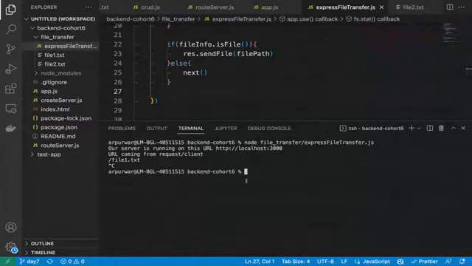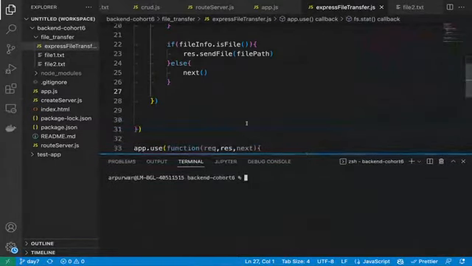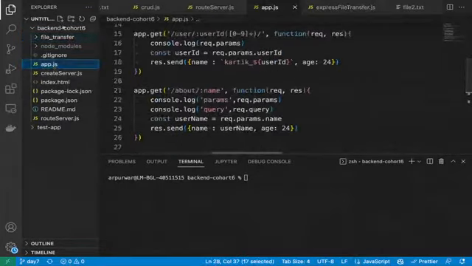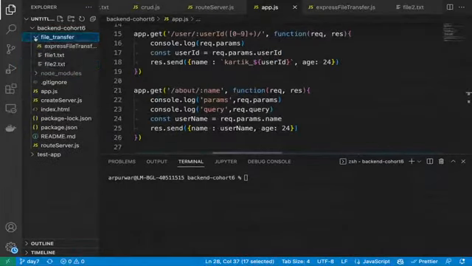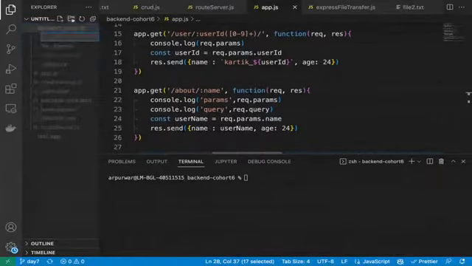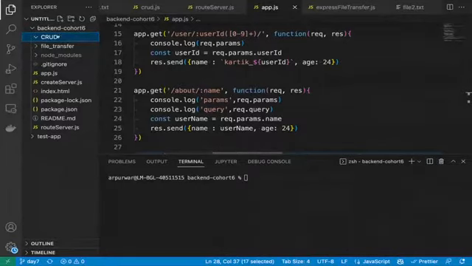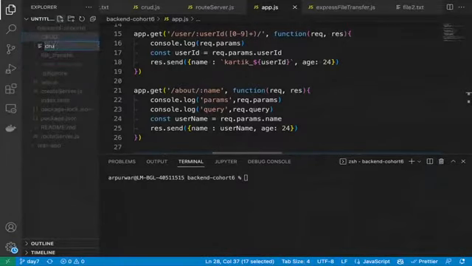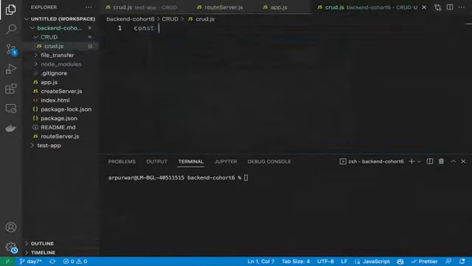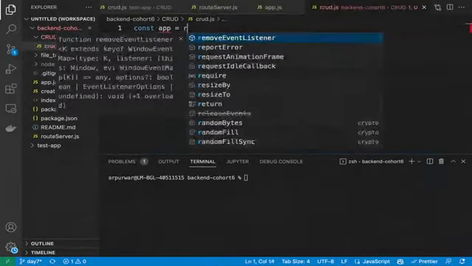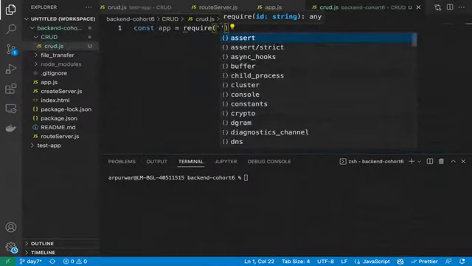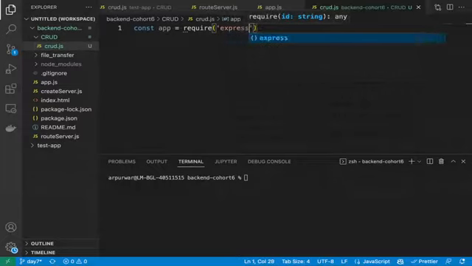Okay. So now we will create a new file. We can create it on the root only, or maybe let's create another folder and do it inside that. Okay. Let's create a CRUD folder. Inside this, create a file called crud.js. We'll create a new server. Again, see, Aradhya, the more practice you do, the more quickly you will remember this.